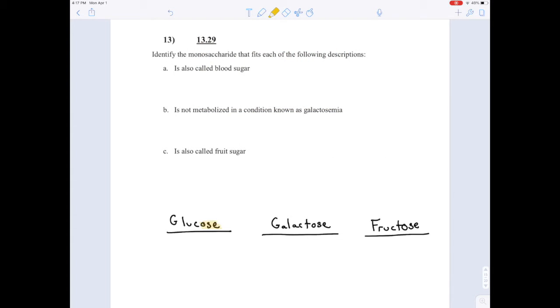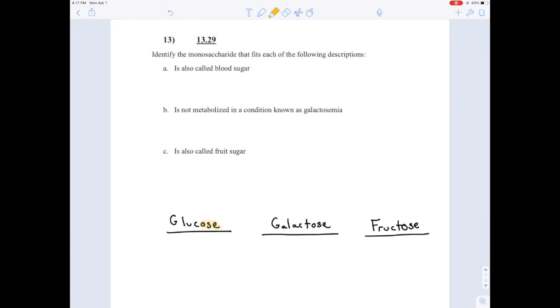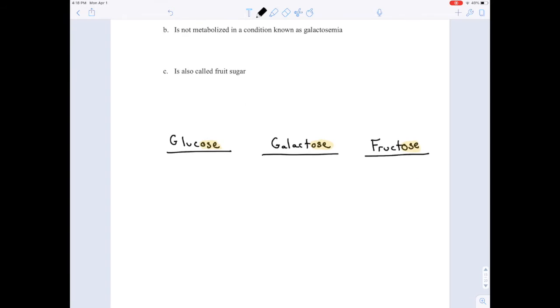That is the suffix for sugar. Okay, so a few facts about each of these. Glucose is blood sugar.